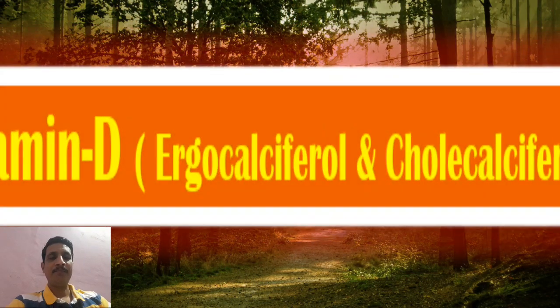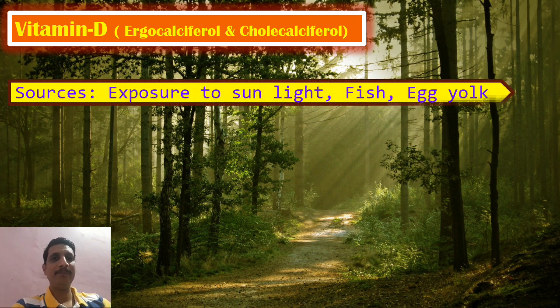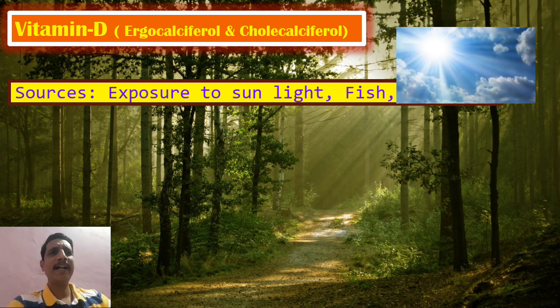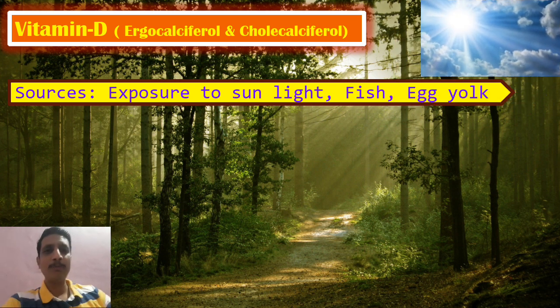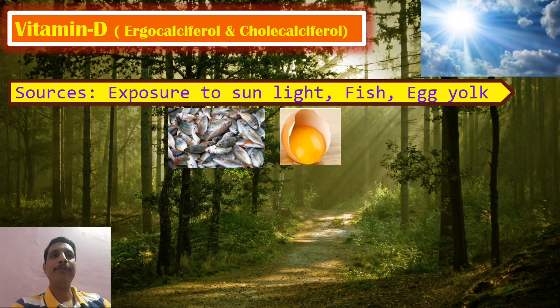Well, we'll move to the next vitamin, vitamin D, called ergocalciferol as well as cholecalciferol, vitamin D chemical names. So look at the source: exposure to sunlight. We get vitamin D from sunlight. Even fish and egg yolk are also rich in vitamin D.